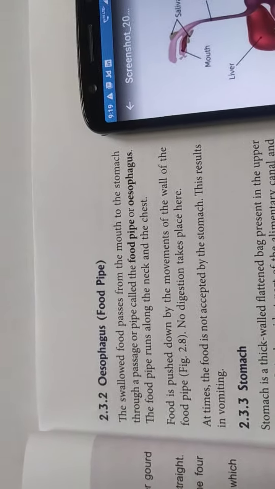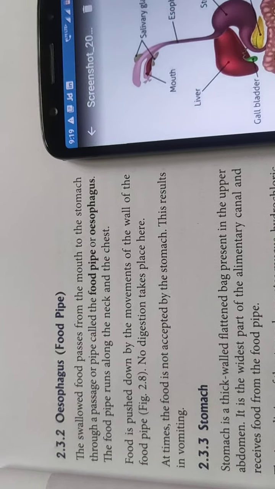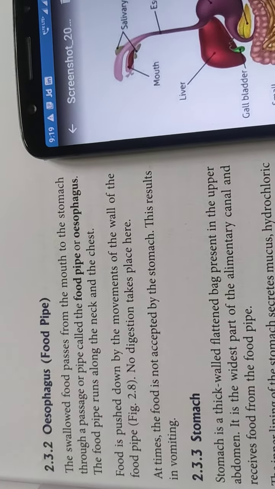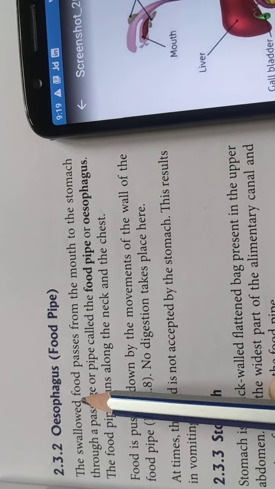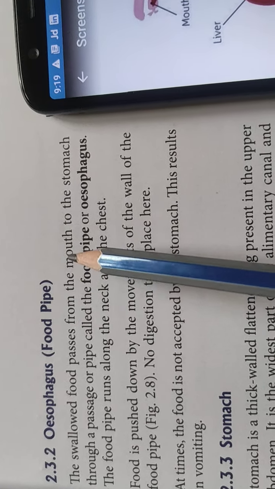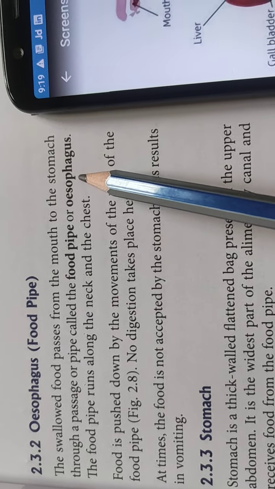So, what else should we do to protect our teeth from decay? Now let's proceed. What happens to food after it is chewed up in the mouth? The swallowed food, which we have chewed and swallowed, passes from the mouth to the stomach through the passage or pipe called the food pipe or esophagus.